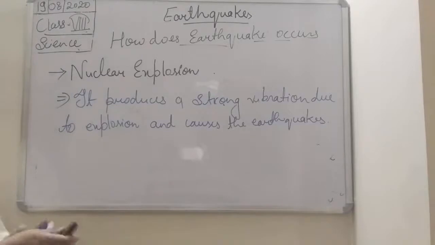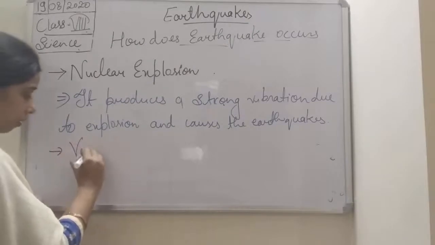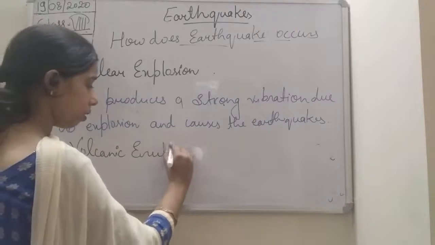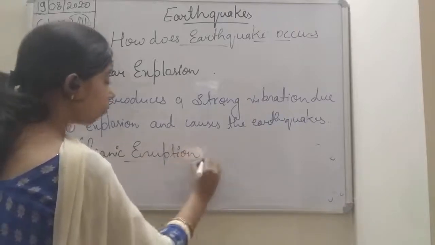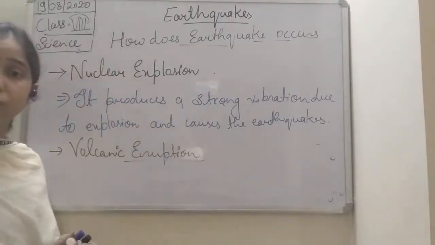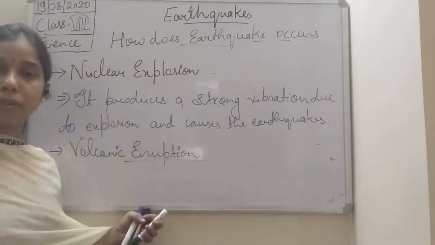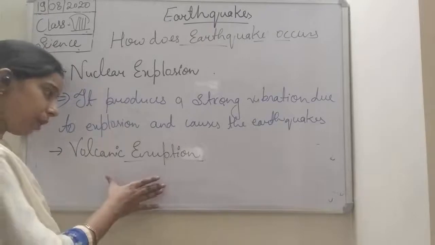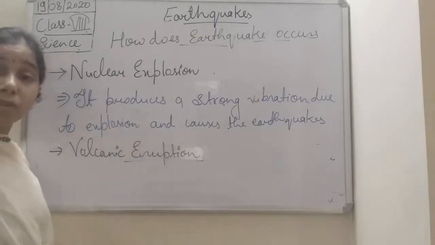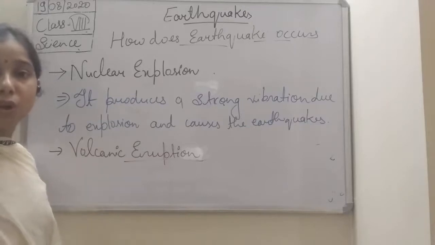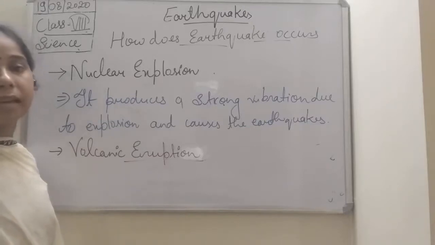The next one is the volcanic eruption, students. In the case of a volcanic eruption, the volcano bursts and the lava comes out from it. So during a volcanic eruption, it produces a large amount of energy, and this energy causes vibration inside the earth.